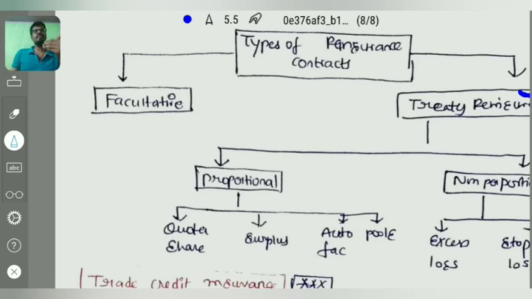What is facultative? It is an old method of reinsurance contract. In this, only one particular risk will be reinsured. In case of treaty reinsurance, all the risks will be reinsured for a specified period of time. Whereas in a proportional treaty reinsurance contract, all the premiums and claims will be shared on a proportional basis. Whereas in a non-proportional basis, the reinsurance company will only be liable if the loss of the insurance company exceeds a particular amount that has been agreed while entering into the reinsurance contract. Right? You can just go through this topic.